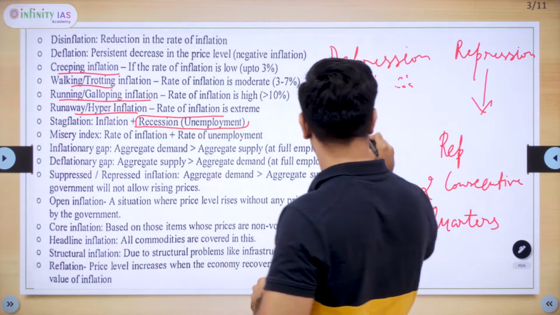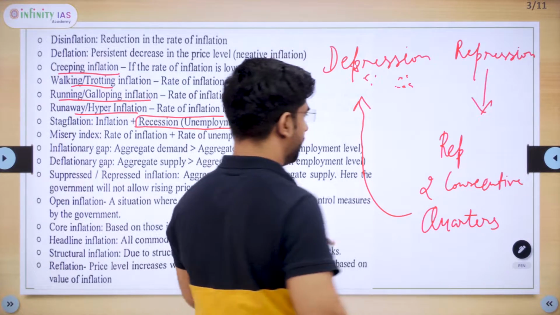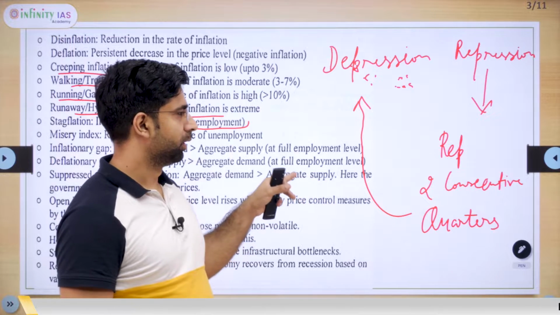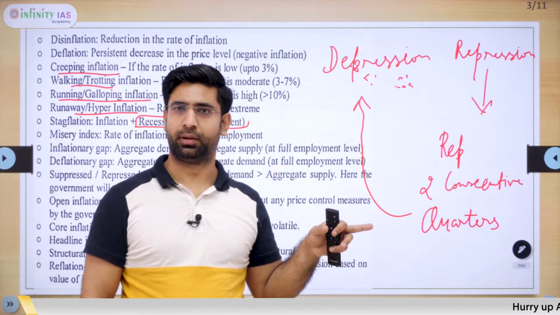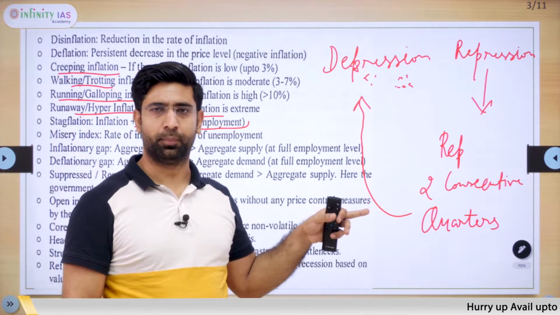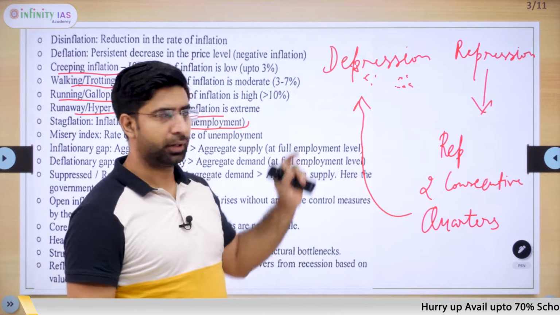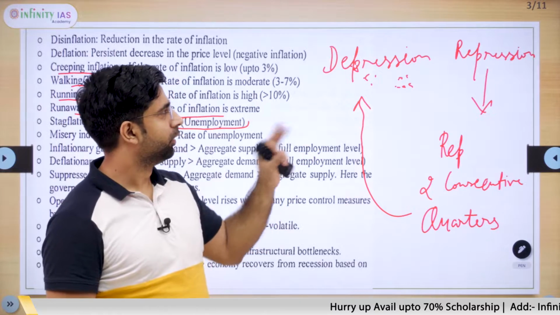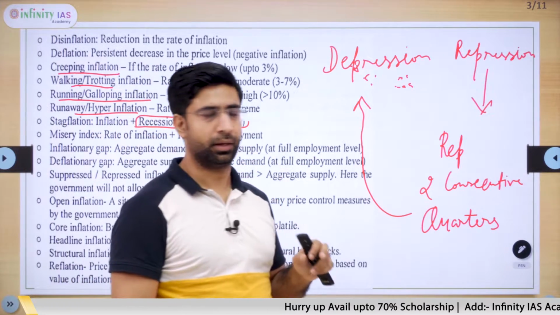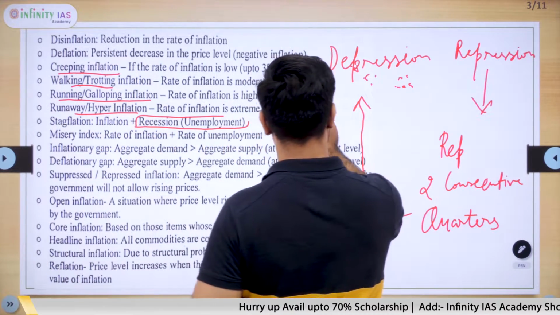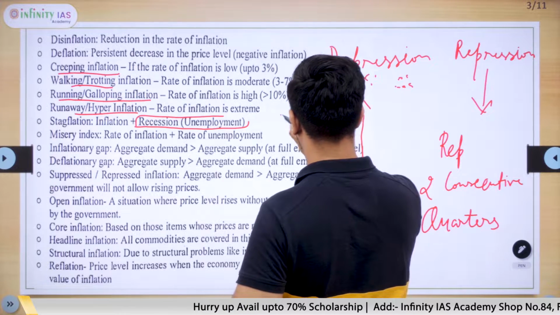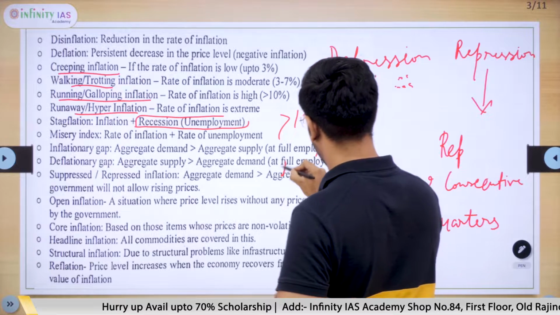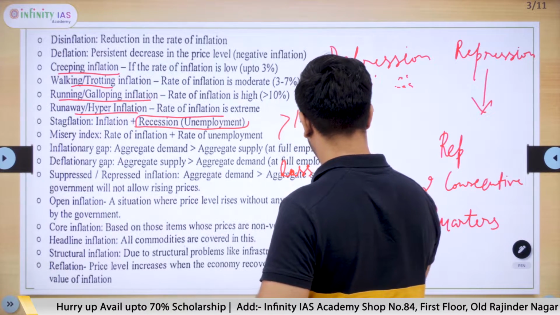When it continues and the economy contracts more than 10% of the GDP, accompanied by loss of employment or the rise of unemployment, we call it depression. Depression is the extreme form of recession. I think it is clear here. Contraction of more than 10% of GDP plus loss of employment.